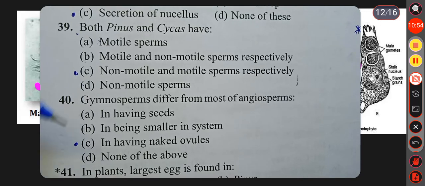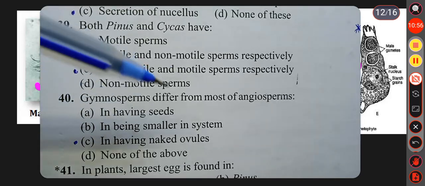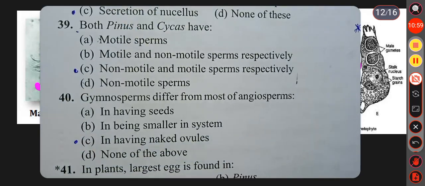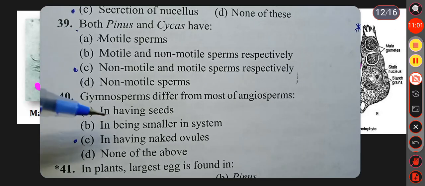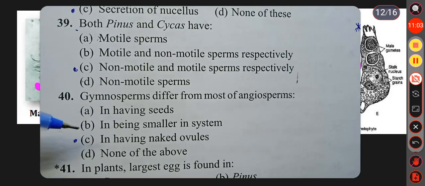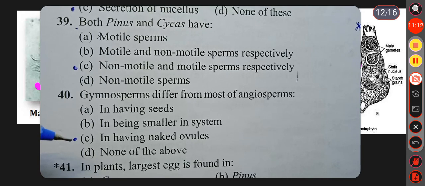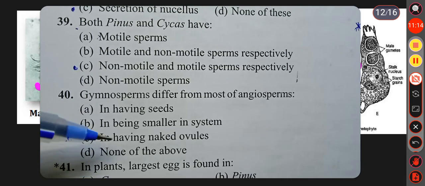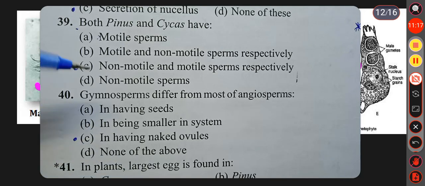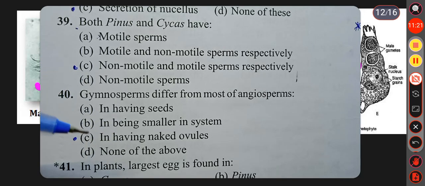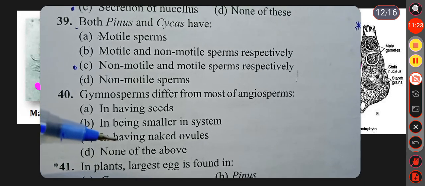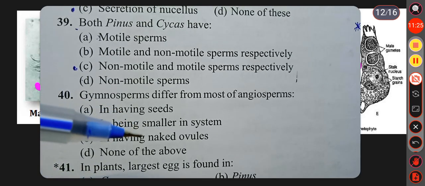Then see the next question. Gymnosperms differ from most angiosperms: option A, in having seed; option B, in being smaller in size; option C, in having naked ovules; and option D, none of the above. Here the correct option is in having naked ovules. So gymnosperm is also called naked seeded plant due to presence of naked ovules.